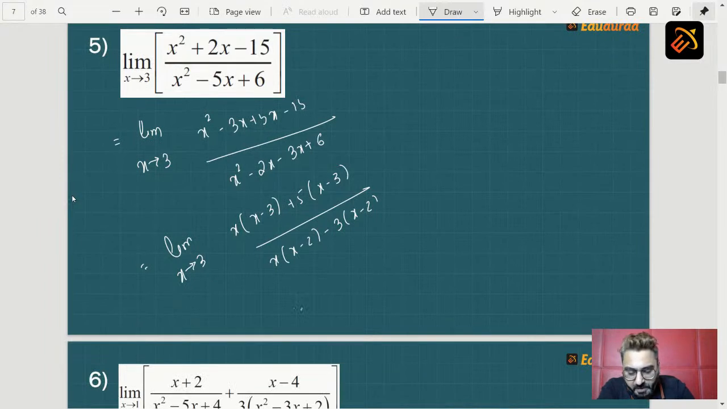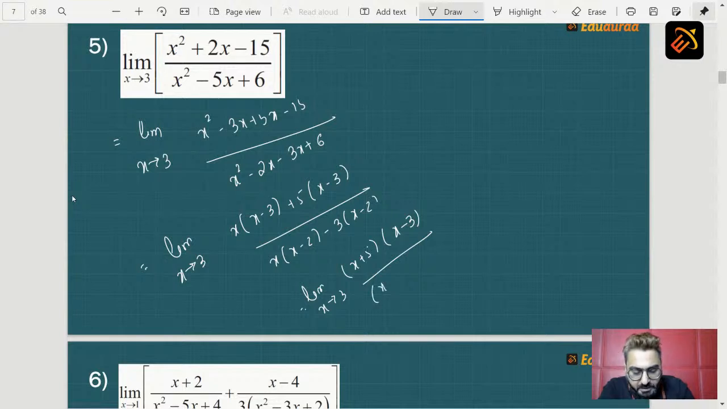So the next step will be what? Limit x tending to 2, (3x + 5)(x - 3) upon (x - 2)(x - 3). So x minus 3 gets cancelled, the reason which was making your sum 0 by 0 gets cancelled, and you are left with (x + 5) upon (x - 2). Now when we apply limits, is 0 by 0 coming? No, it is not coming. So apply your limits, get your answer.